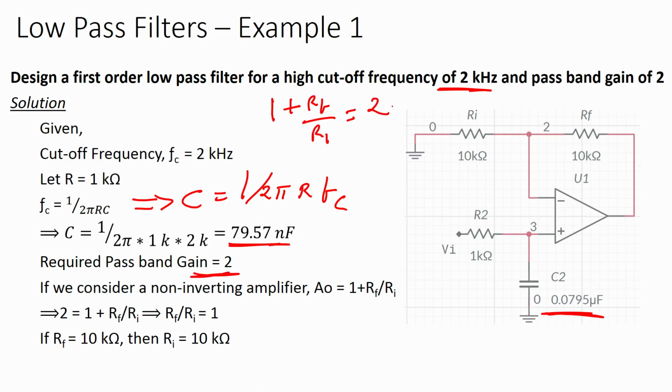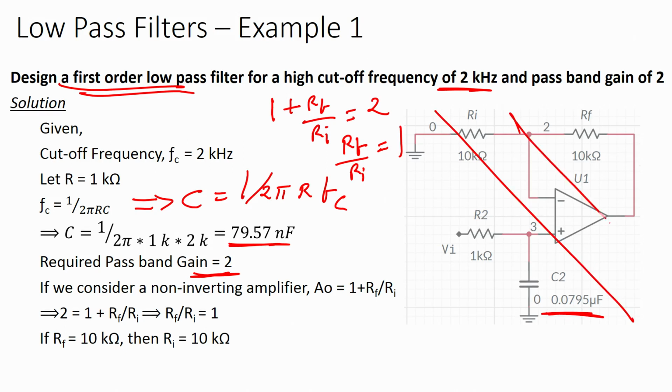Now, if that is the case, that means my RF by RI would be 2 minus 1, which is 1. Now, what is my RF? I do not know. Suppose we have to design a low pass filter, and these things are not given, and you are only given the value of R, or let us say that is also not given, then how can you design the filter?